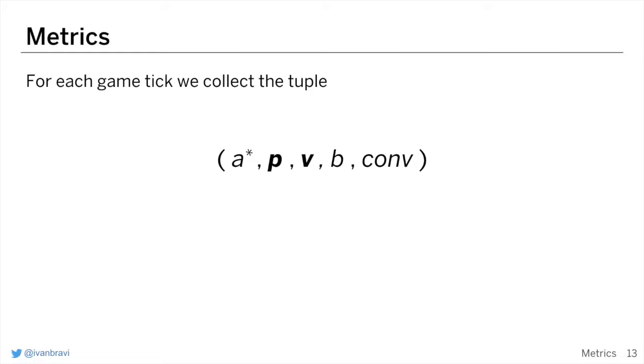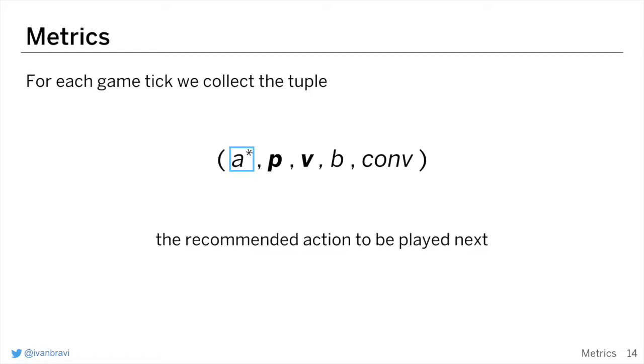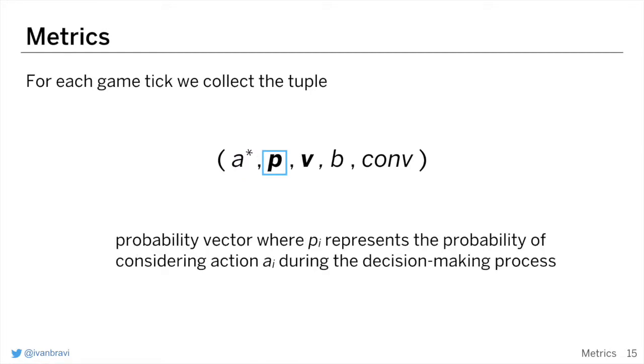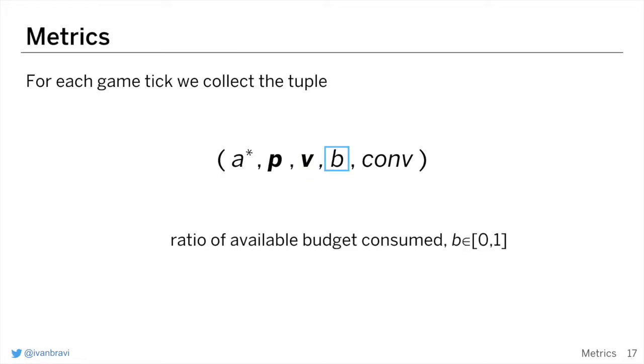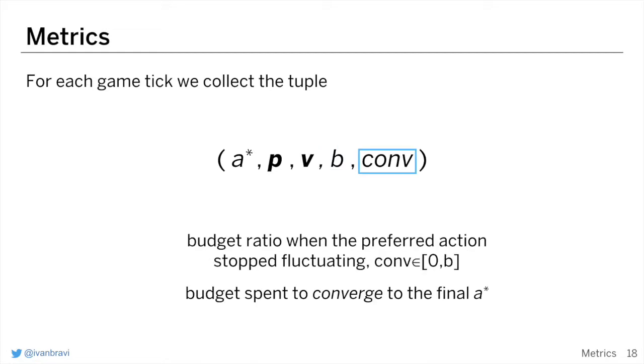So we have defined this table of values. A star is the recommended action to be played next. P is the probability vector, where each element represents the probability of considering an action during the decision-making process. Then we have V, the vector of real values, representing each value associated to an action. B, the ratio of the available budget consumed. And finally, conv, the budget ratio when the preferred action stops fluctuating.